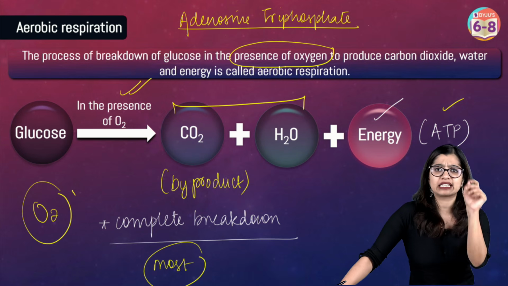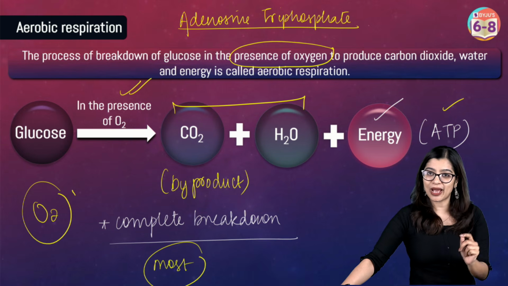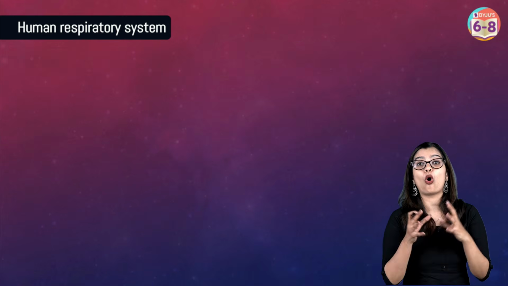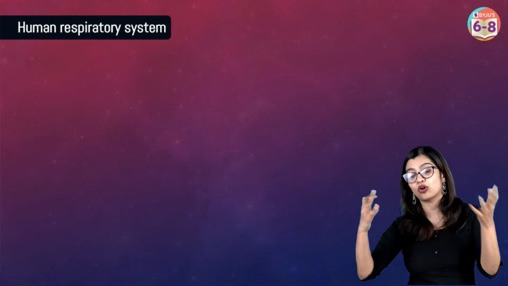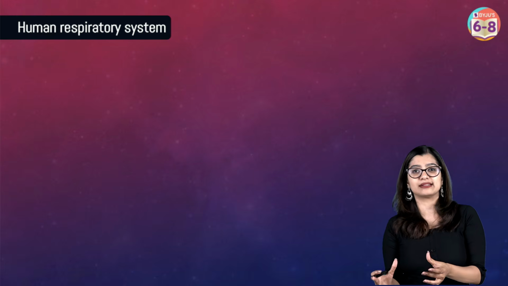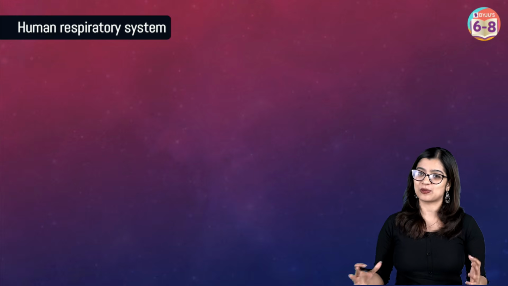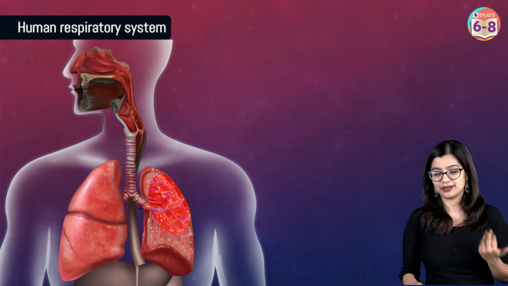So how exactly is it able to reach different cells of our body? Well, there is an entire organ system that is dedicated so that it ensures that the oxygen in the environment enters into the body, and then we have another system which makes sure that it transports it to different parts. So it is the human respiratory system that is involved.